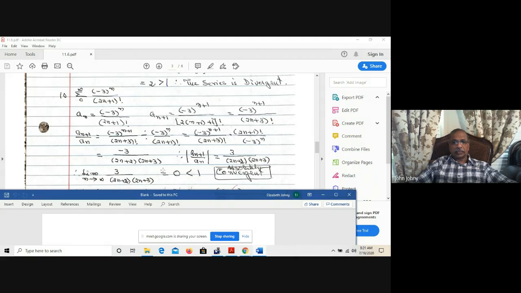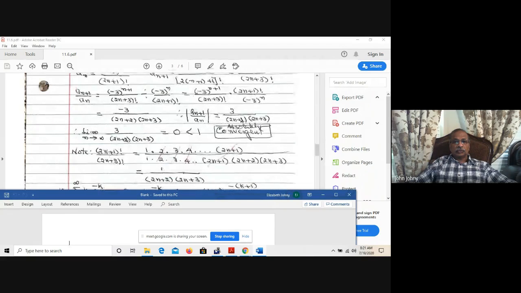Why? Because I have shown that work here. See, (2n plus 1) factorial over (2n plus 3) factorial: numerator is 1 times 2 times 3 times up to 2n plus 1. Denominator is 1 times 2 times 3 and so on up to 2n plus 3. What is the number just before that? That's 1 less than this, so that is 2n plus 2. What is the number just before that? That is 1 less than this, that is 2n plus 1.